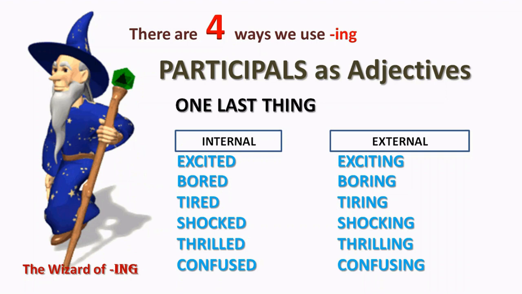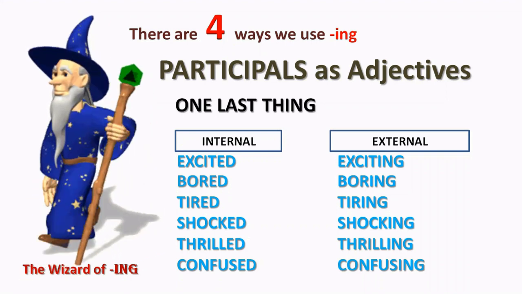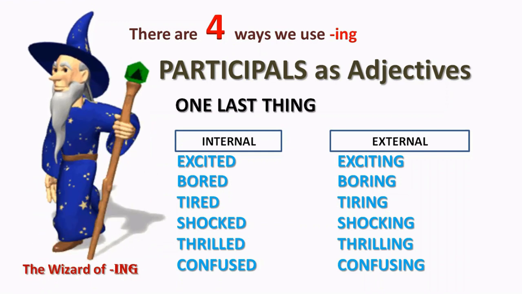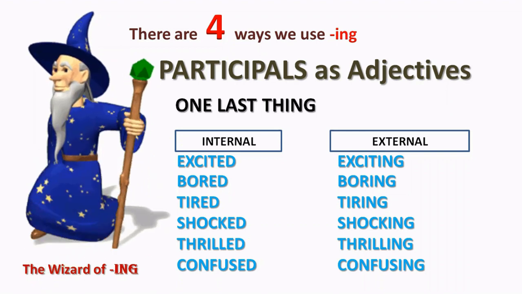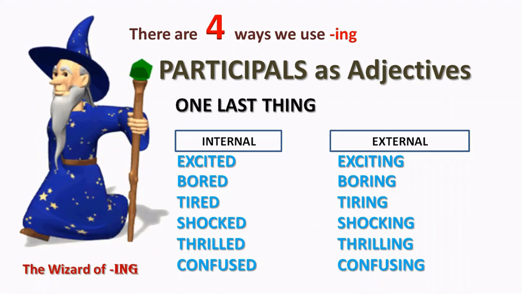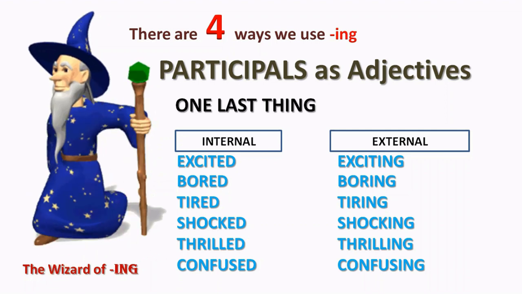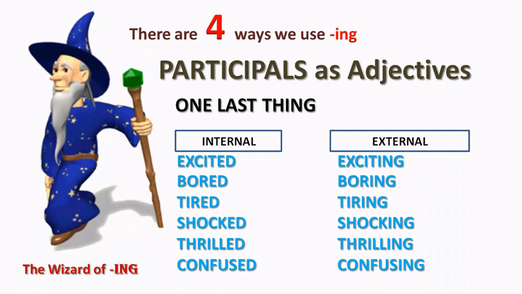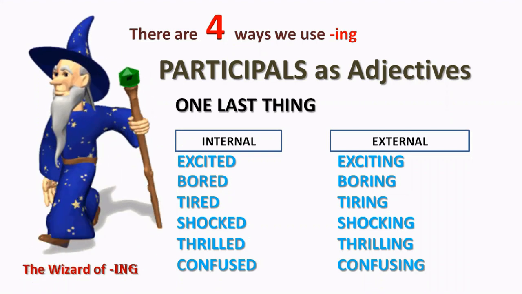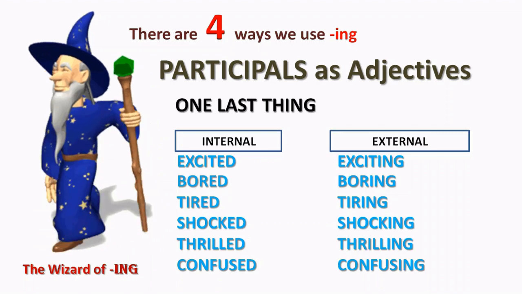So the way you can think about it is, using a past participle as an adjective, it's always used to describe an internal status. Using the present participle, the -ing ending, exciting, boring, tiring, etc., we're always talking about something external. That was exciting. This film is really boring. I found that journey very tiring. This lesson is very confusing. I hope that's not true, but whatever, -ed is internal, -ing is always external.